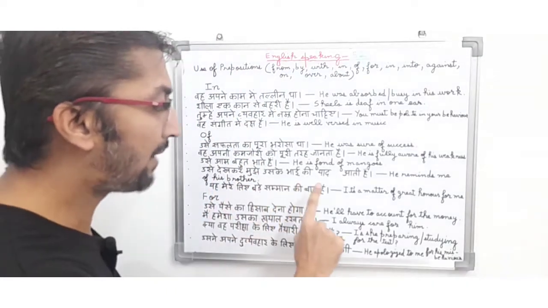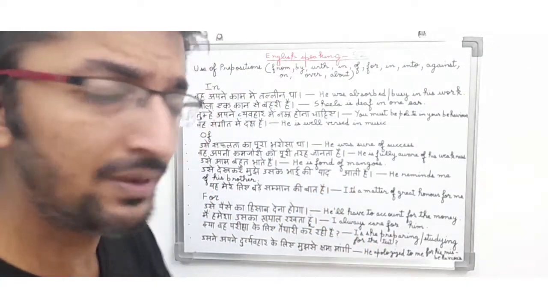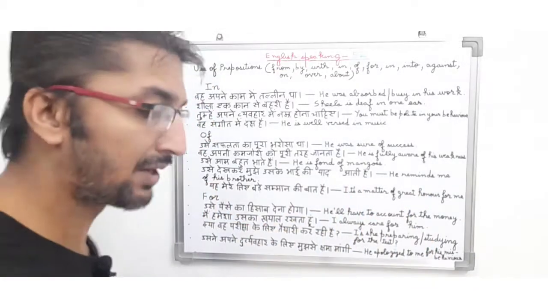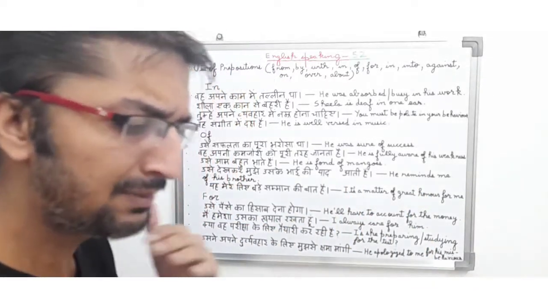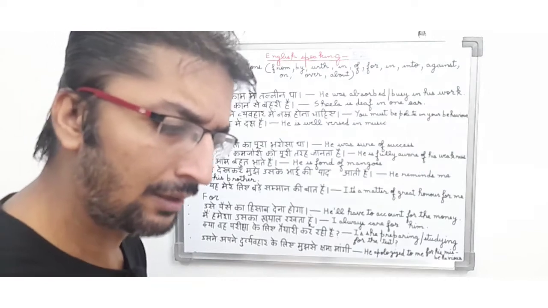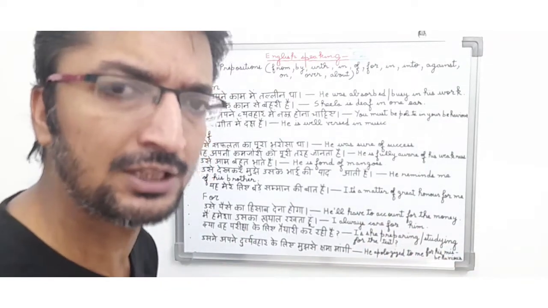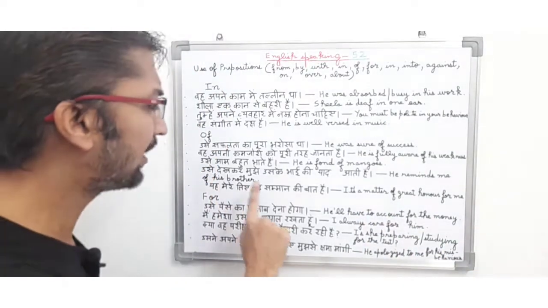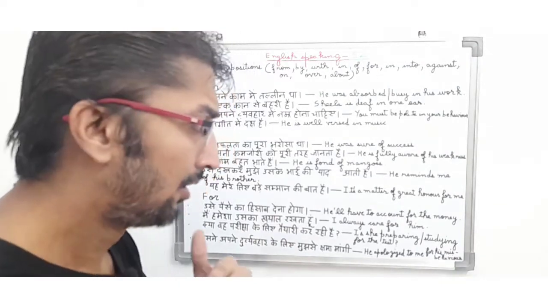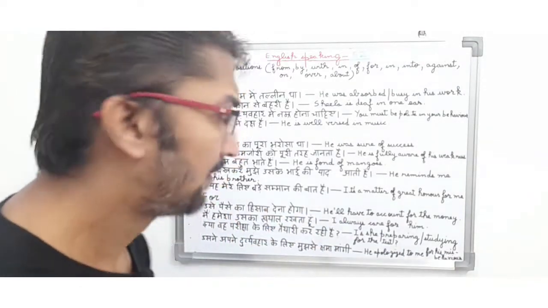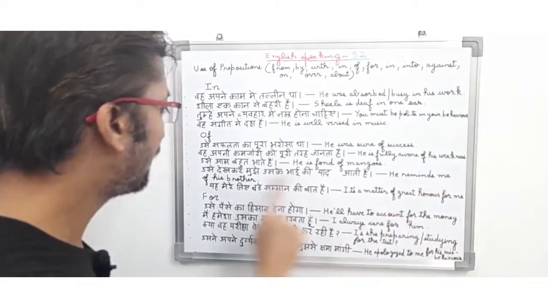उसे देखकर मुझे उसके भाई की याद आती है. So in English it means he reminds me of his brother. So in this sentence the person is basically remembering the old days which he spent with his brother. So he is saying "उसे देखकर मुझे उसके भाई की याद आती है." So it is a present tense, friends, and he reminds me of his brother.